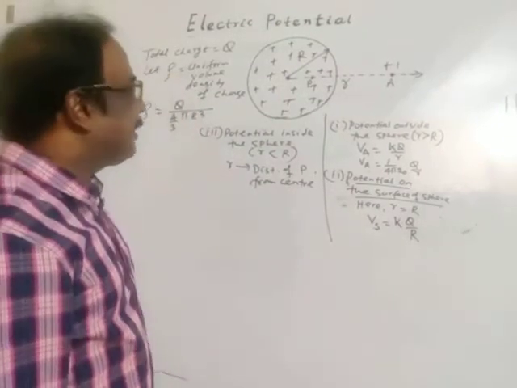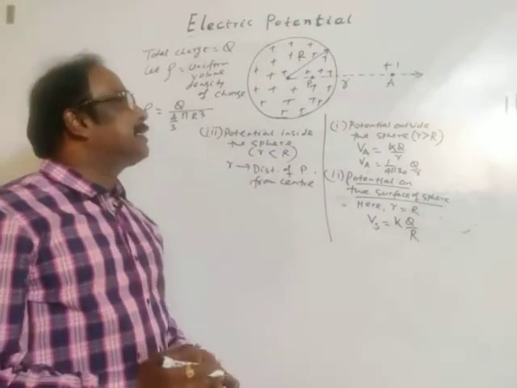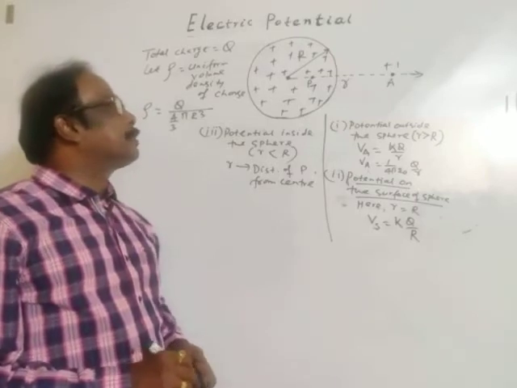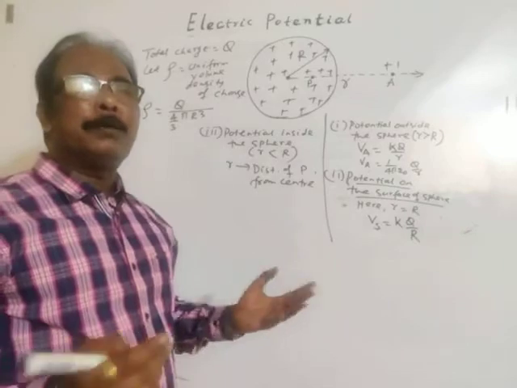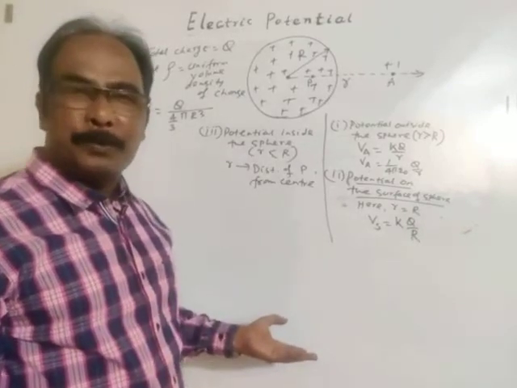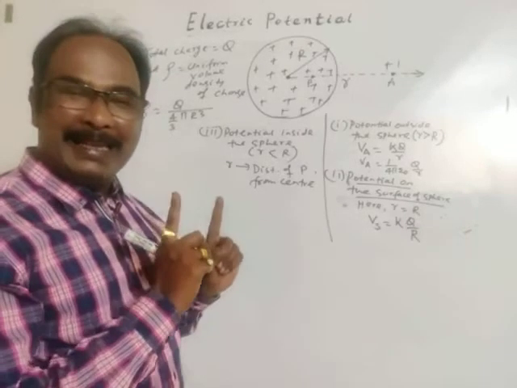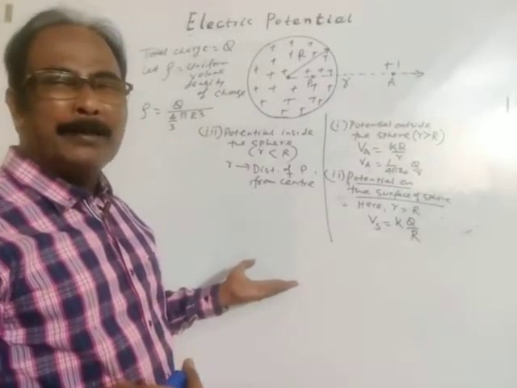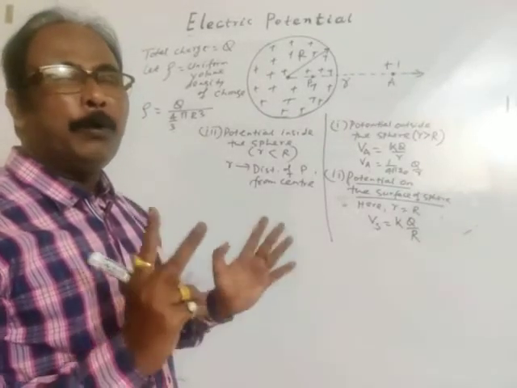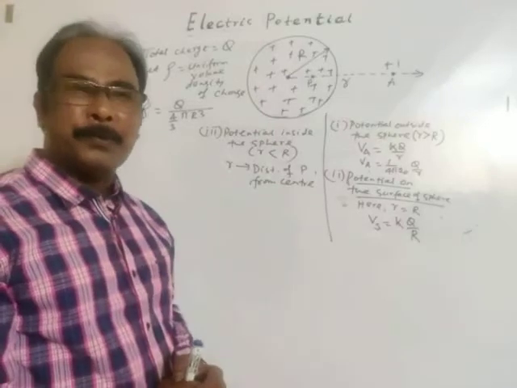But in previous cases, in lecture 6, we discussed that potential inside the sphere is equal to potential on the surface of the sphere. Potential at any point inside the sphere is equal to the potential on the surface.